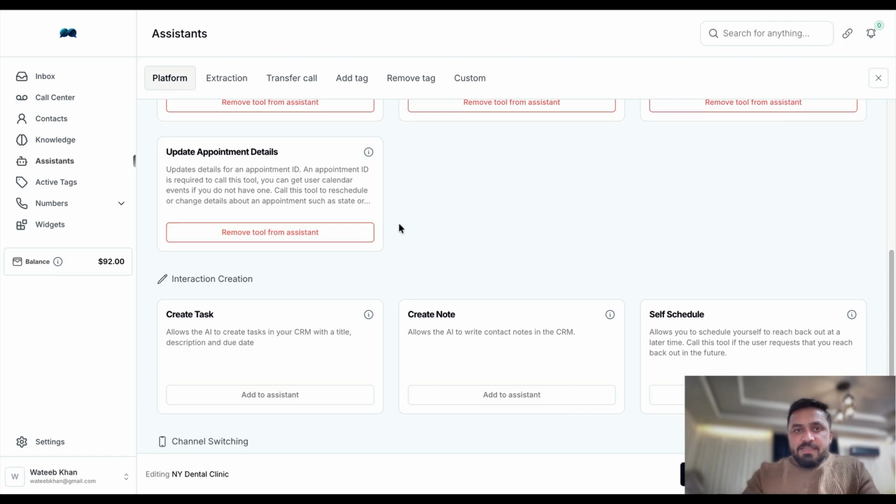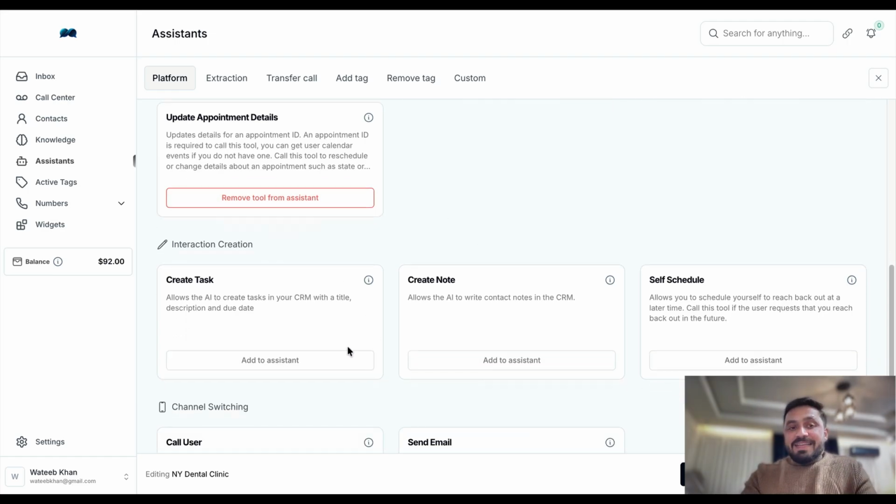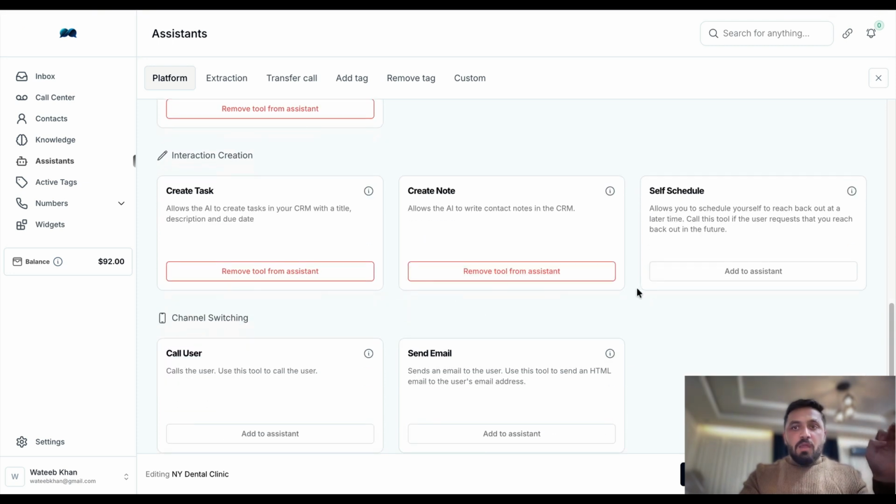These are not the only tools we have. We have create task. In GHL, we can create a task. We can write a note. So in our CRM, we can self-schedule. Let's say AI is on the conversation, AI called the patient, and the patient said, sorry, I'm busy right now, can you please give me a call back after 2 hours? AI can call them back at a later time whenever they requested it.